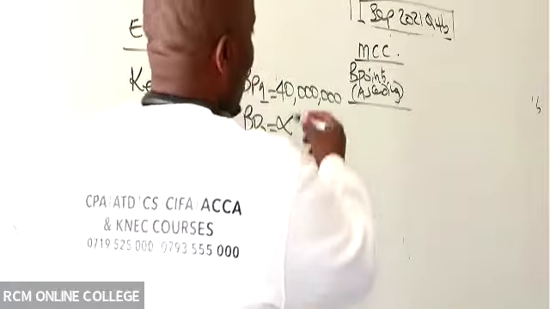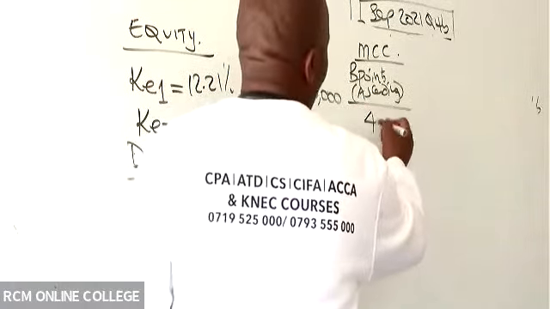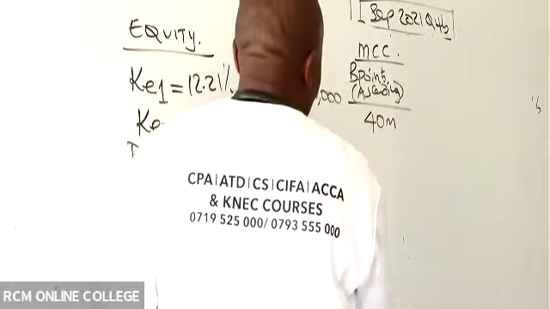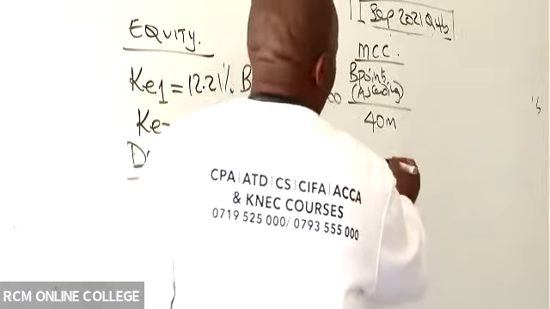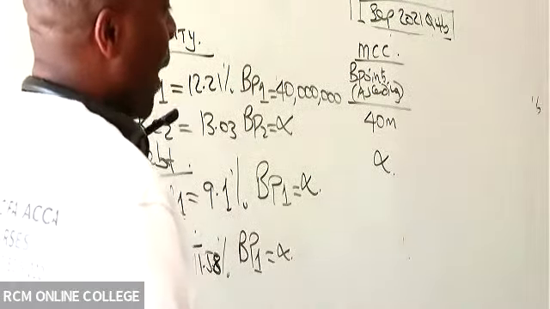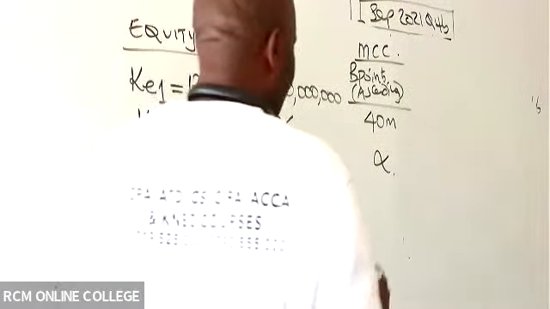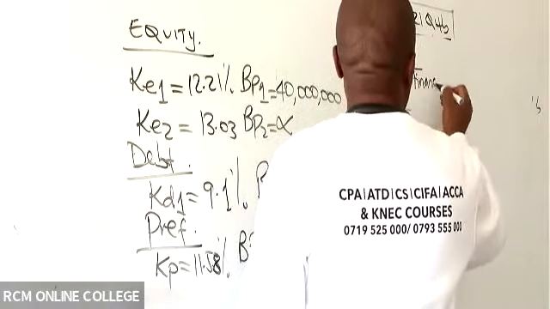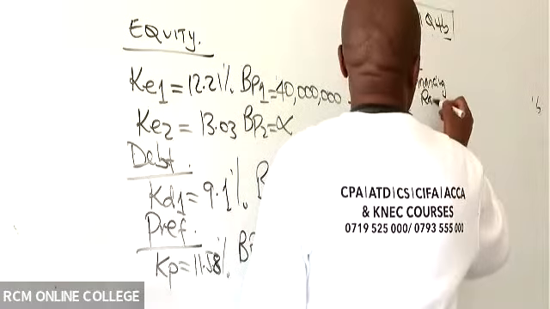So in this case, it's only one, isn't it? So we talk of 40 million, and then the other one is infinity. 40 million and infinity. And then you give us what we call the financing range.